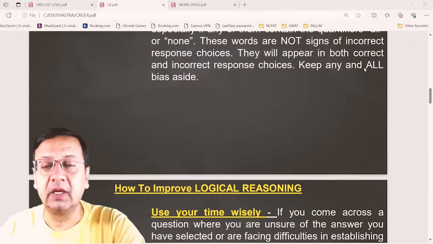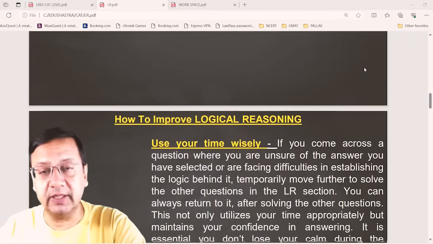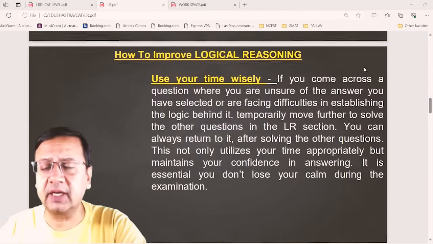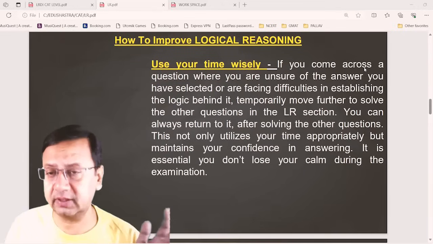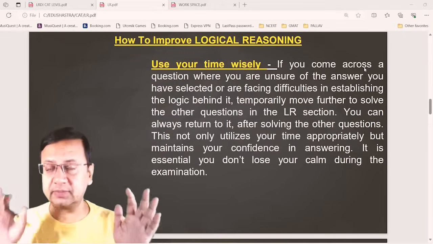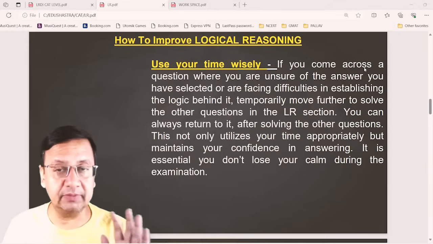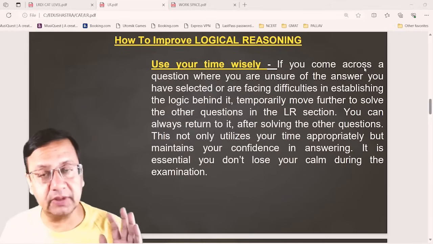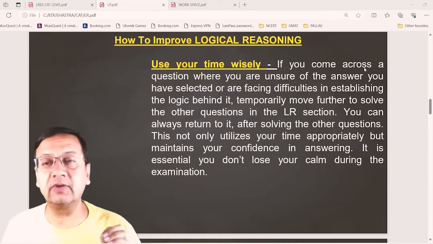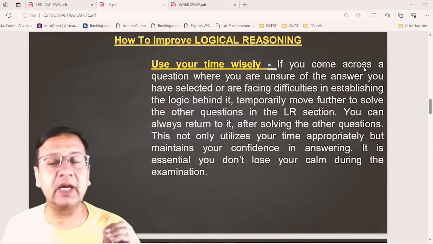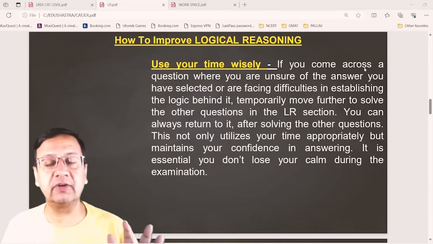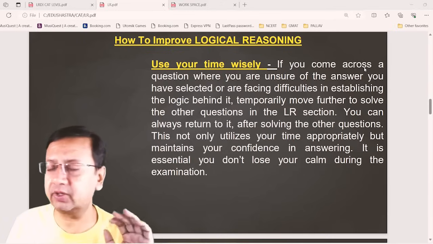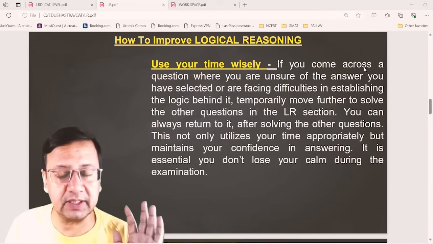Use your time wisely. In different examinations, the logical reasoning section has different time limits, so pre-plan your timeline. How can you do this? Try to solve the mock tests on the online portal of EduShastra, based on different examinations.